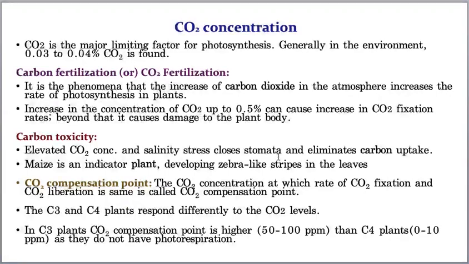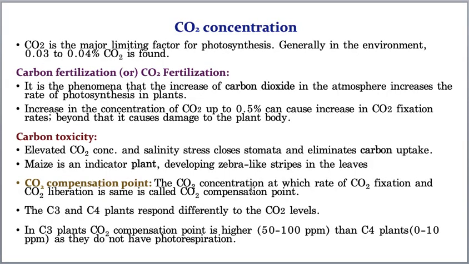And here I need to tell you one important question: especially the maize plant is acting as a carbon bioindicator. That means if carbon dioxide is increasing in the environment, then maize plant leaves show zebra-like stripes, so that indicates that the carbon dioxide percentage in this atmosphere is increasing.